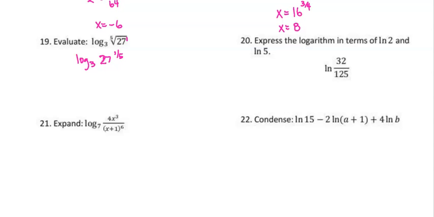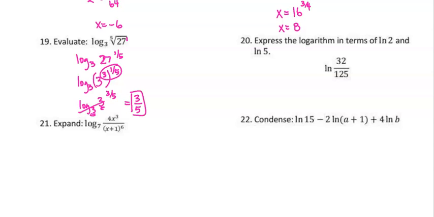All right, I'm going to try to make a base that matches that 3 so that we can cancel it out, because 3 goes into 27. So I'm going to rewrite this as log base 3 of 3 to the 3rd, because 3 to the 3rd is 27. But then I still have that 1/5 on the outside, so raised to the 1/5 power. When you do that, remember an exponent raised to another exponent, you have to multiply these two things together. So this becomes log base 3 of 3 to the 3/5 power. Now that we have a log base 3 of 3, these cancel, so our answer is 3/5.